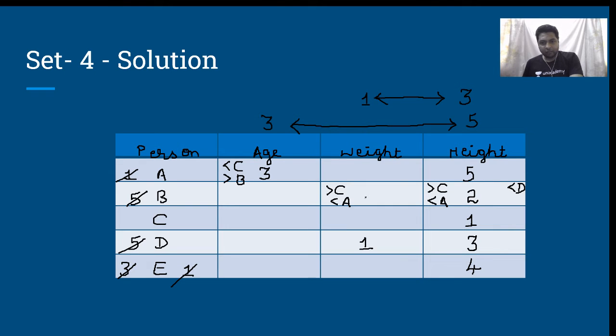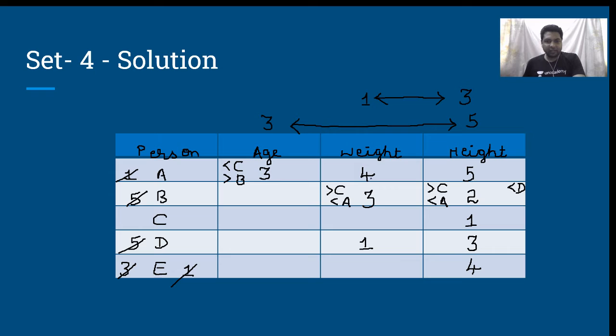2 is not possible, 1 is not possible, 5 is not possible. So if I write 4 instead, if I write 4 over here, then that 4 has to be less than A, then I'll be forced to write 5 over here. Therefore 4 is also not possible. 1, 2, 5 and 4 are not possible, which clearly means that this has to be 3 only. And when this is 3, 3 must be less than something. 3 is less than 4 and 5. 5 cannot come over here, therefore this has to be 4 only.